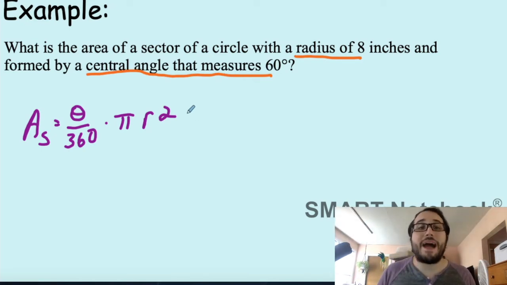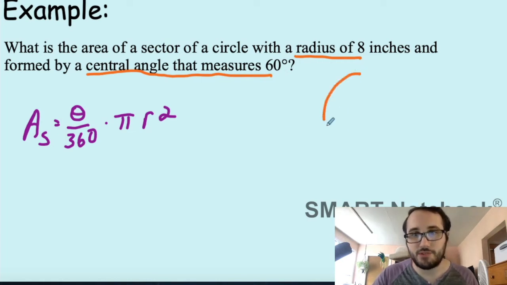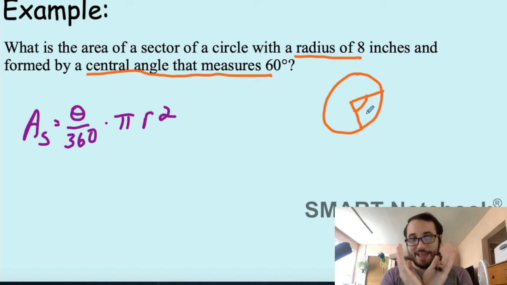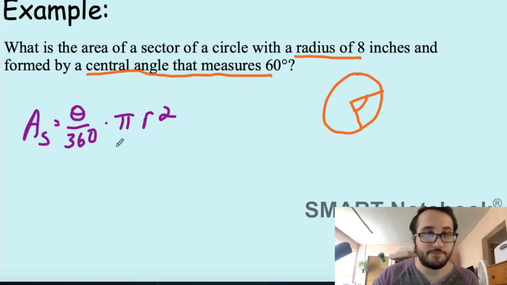You might be like, I don't know what that is. But if you remember back when we first started circles, the central angle is the angle starting from the center of the circle. It looks something like this. It's saying that this angle is 60 degrees. That's the angle of our pizza slice, or our sector. So all we've got to do now is substitute into our formula, use our calculator, and solve.